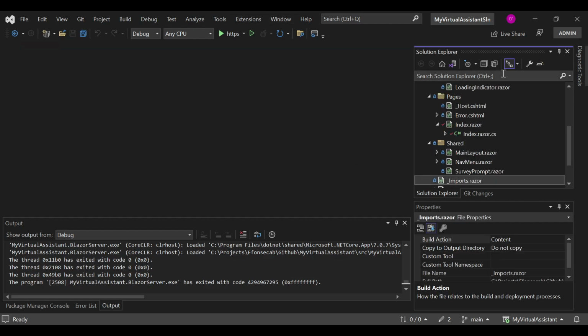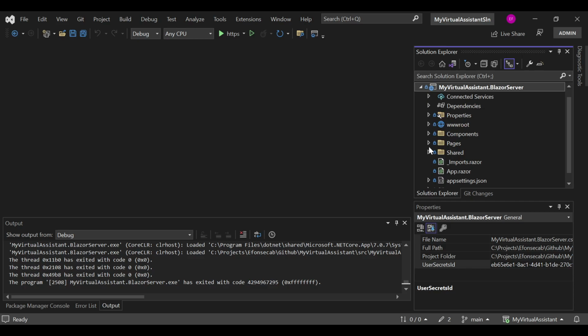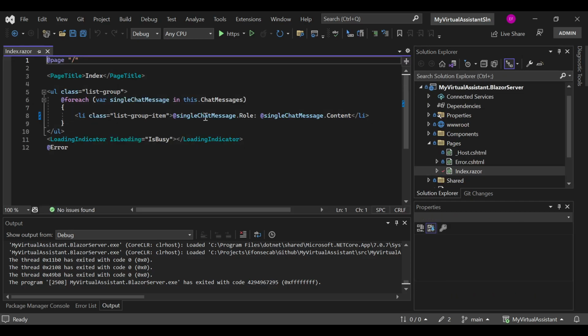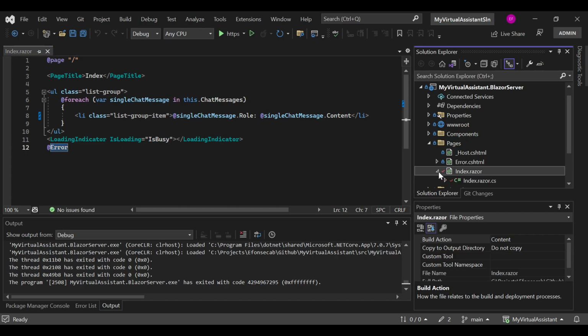Okay, and now let's go to the code. Index.razor, what are we doing in here? So, of course, we have the default page title that is usually added when you create a page. We have a list group, right? And with a lot of list items, where each list item will print the role and the content. This is done by iterating through the chat messages list, right? Then we have the loading indicator down below, right? Well, at the bottom, right? And we are printing the value of the error variable if there is any error at all, right?